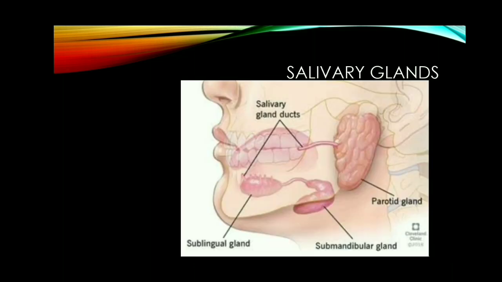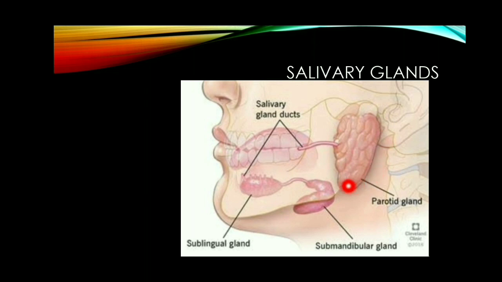Next is salivary glands. There are 3 pairs of salivary glands present in the buccal cavity or mouth cavity. They are parotid, sublingual, then submandibular or submaxillary. Parotid glands. This is the largest salivary gland. It lies in the cheek in front of the ears.